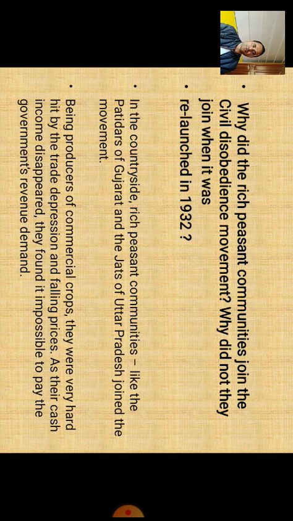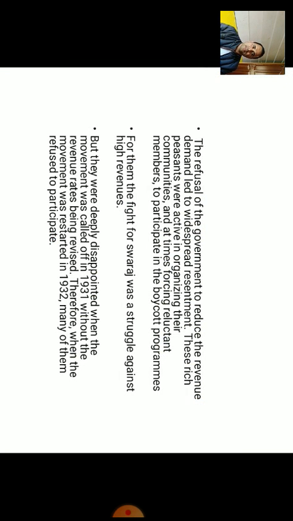The reason is that, being producers of commercial crops, they were very hard hit by the trade depression and falling prices. As their cash income disappeared, they found it impossible to pay the government's revenue demand. So this was the reason why, in the second phase of the civil disobedience movement, the rich peasants did not take part. The refusal of the government to reduce the revenue demand led to widespread resentment.